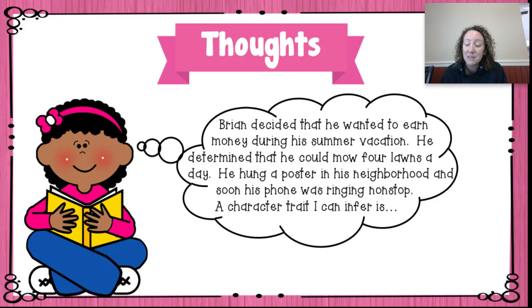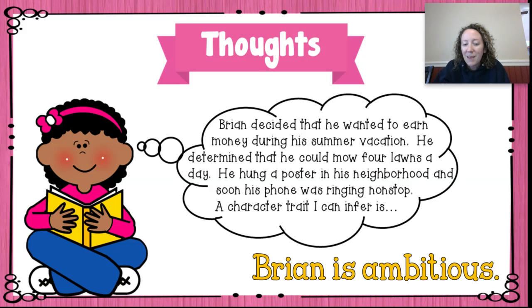So I want you to stop, think, pause the video here, and when you're ready to check your work, you press play. Brian is ambitious. So ambitious means that he's like a hard worker, that he has ideas and he goes for it, okay? So again, if you didn't use the word ambitious, that's okay, because sometimes words can mean other things. Like ambitious means like hard worker. So if you said he was a hard worker, that works as well.